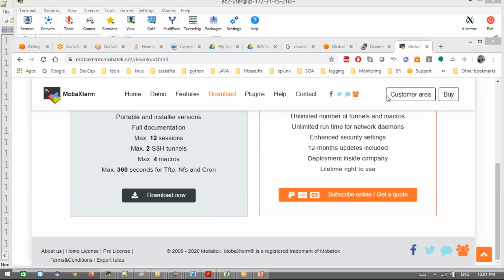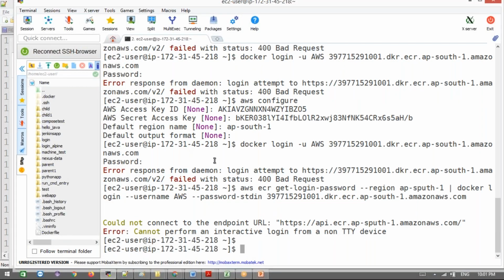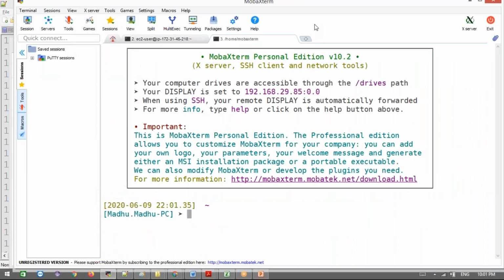This is for Linux-based SSH. If you have Mac OS, we just open the terminal on the MacBook, and here in Windows we do the same with MobaXterm. You can even use PuTTY, but PuTTY doesn't have a multi-tab option.